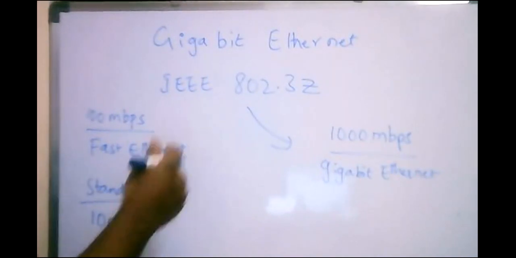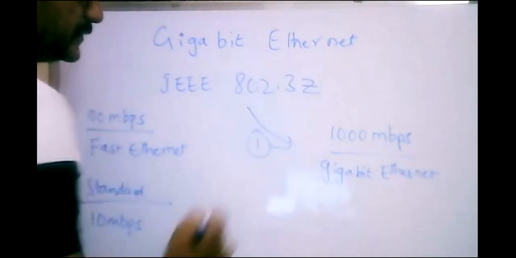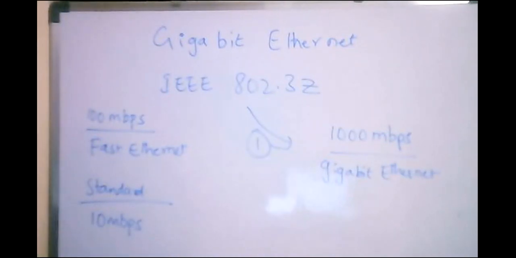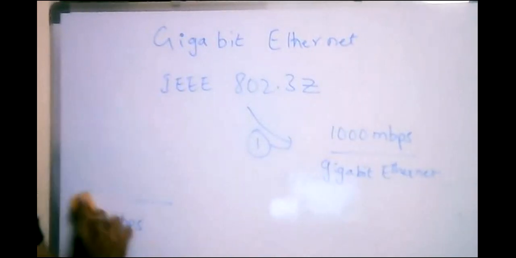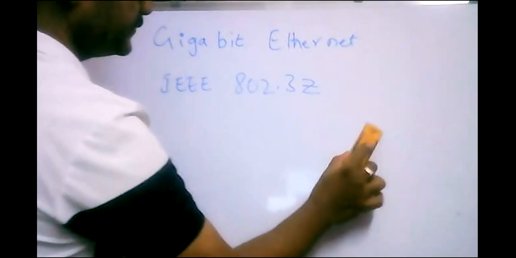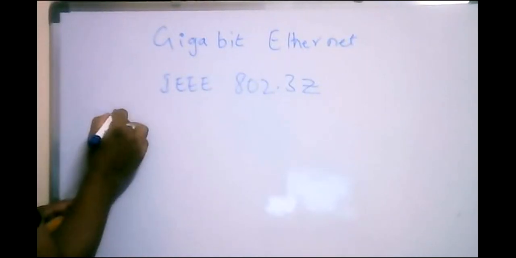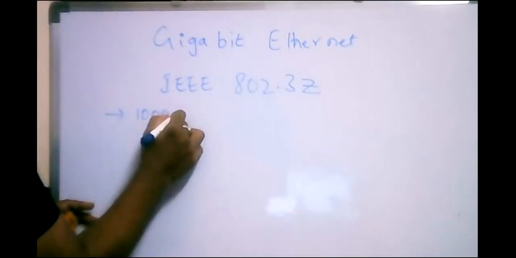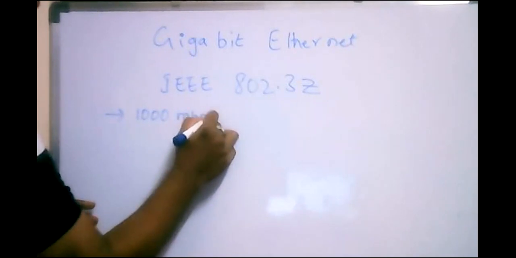So this is the first point, that gigabit Ethernet is used for accessing data at a speed of 1000 Mbps.